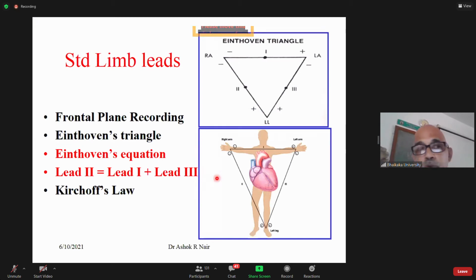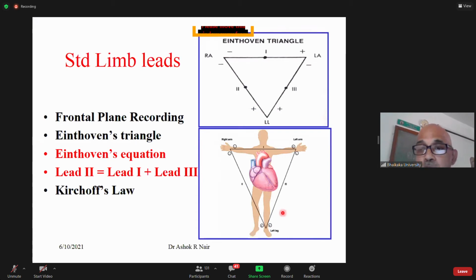So right arm minus this 0 is equal to right arm. That was VR. Similarly, you could get VL and VF. VF is the foot.